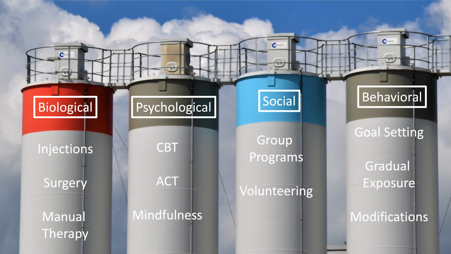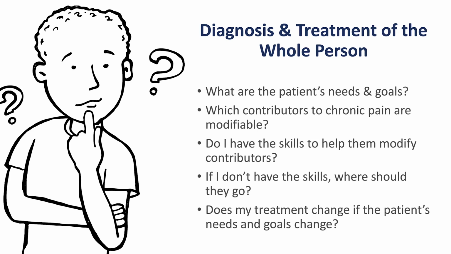Where should they go? This does not mean that we need to know everything about every form of treatment across the silos. Rather, it stipulates that we must know enough to recognize variables that are not within our scope or skill set and propose to the patient that they might require services above and beyond what you can provide. And finally, we must ask the question, does my treatment change if the person's needs and goals change, and if so, how?